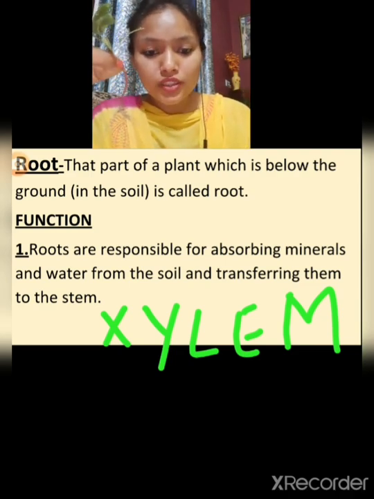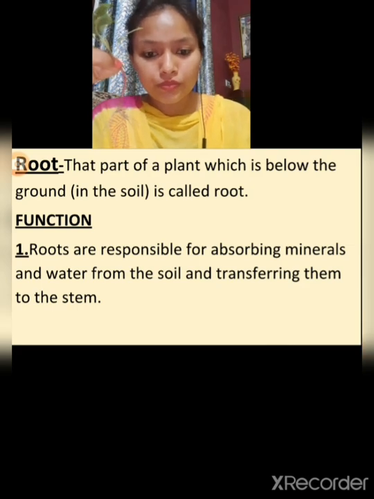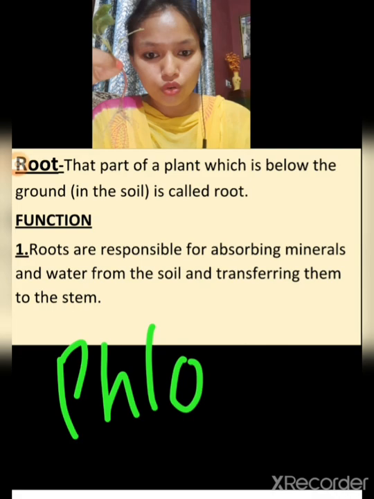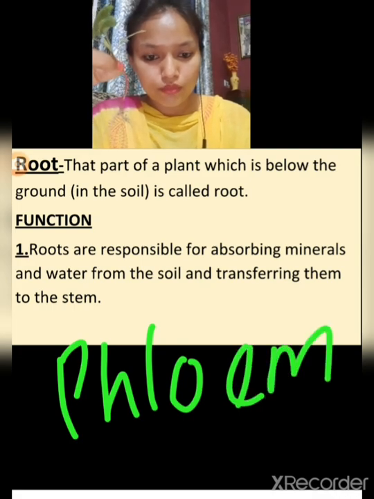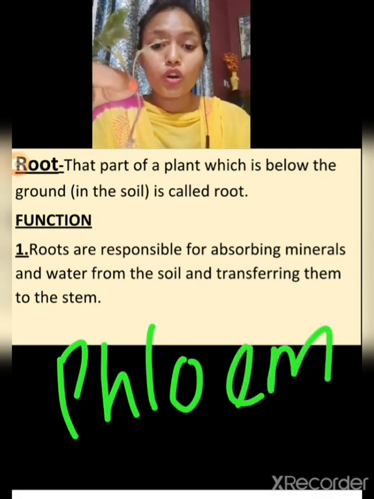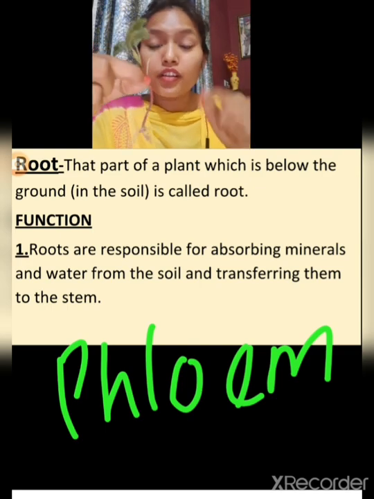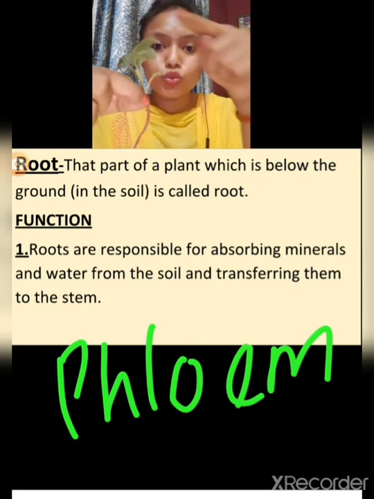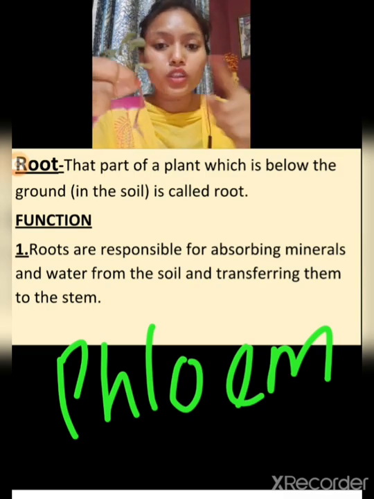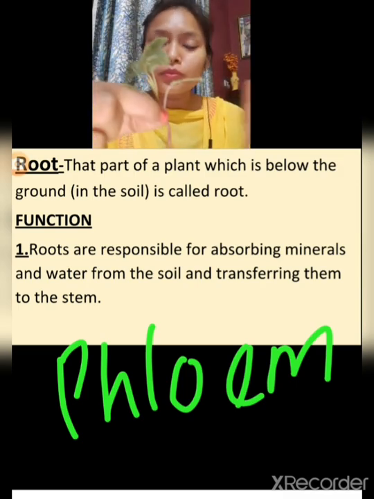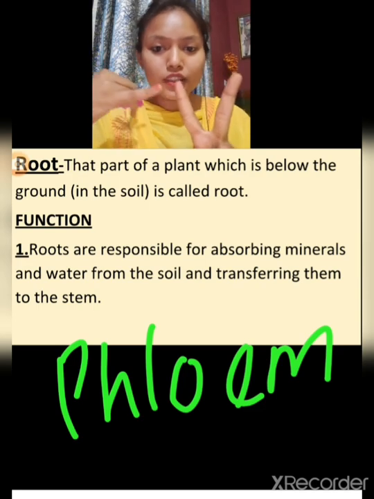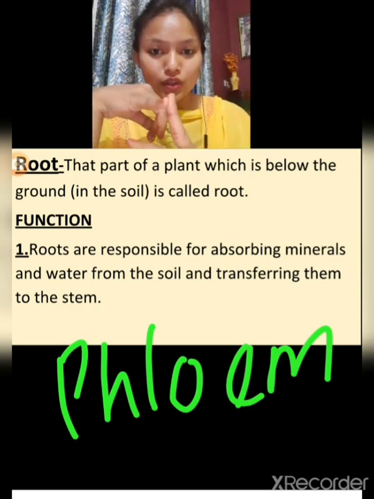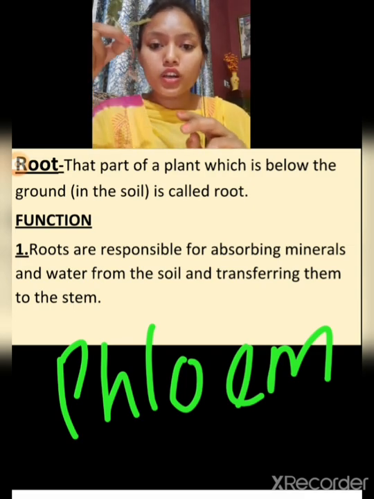and one more is there, phloem. Phloem. So what is the work of phloem? It transports food from leaves to the roots, or from leaves to the whole part of the plant. So two tubes are there inside the stem. One is xylem and the next one is phloem. So what is the work of them?